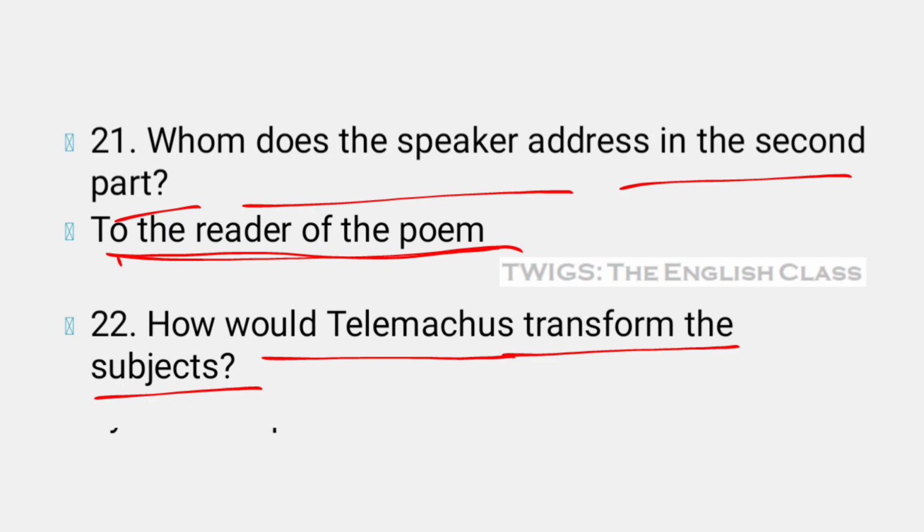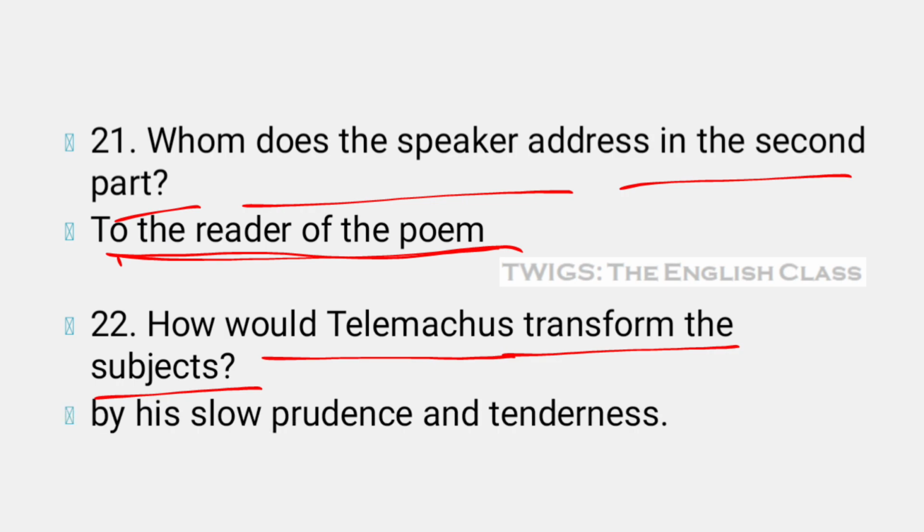He took initiatives for the transformation of his subjects by his slow prudence and tenderness. Actually, he was a loving king, and he loved the subjects very much, and he also loved to transform them into a gentle and modern tribe.